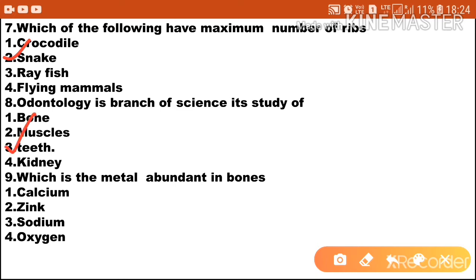Next question, which is the metal abundant in bones? Option 1 calcium, option 2 zinc, option 3 sodium, and option 4 is oxygen. So the metal which is abundant in bone is calcium, so option 1 is the correct answer. And human bones are mainly made up of calcium and phosphorus.